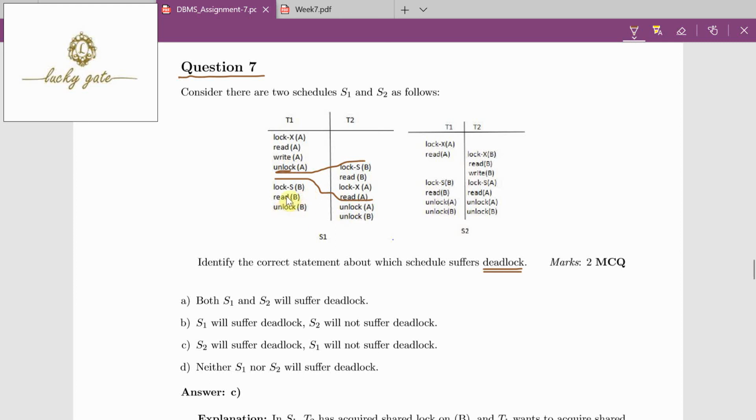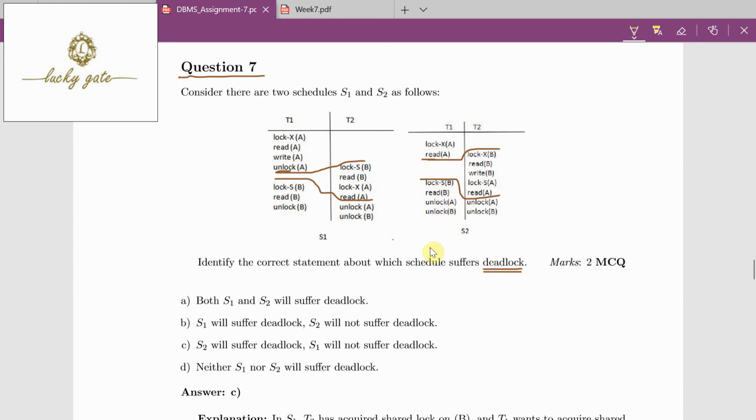Then we have these operations, then this one. Similarly, here also after read A, there is interleaving; these operations happen during this interval. Actually, this is to be given like this, but because of some printing mistake, it was mentioned like this. Based on this only, we will identify whether the schedules are suffering deadlocks or not.